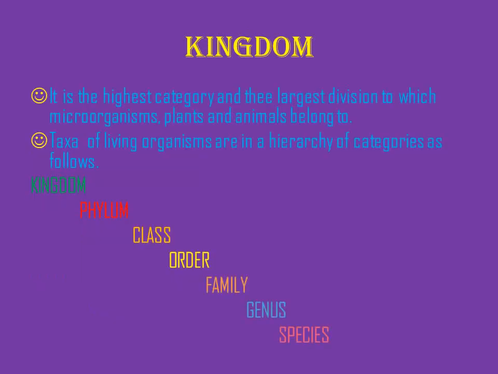So now kingdom. It is the highest category, the largest division. Microorganisms, plants, and animals also belong to it. So you can see the hierarchy order of the kingdom. In the ladder, the steps are species, genus, family, order, class, phylum, kingdom.